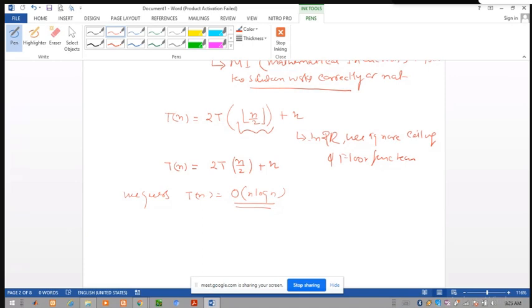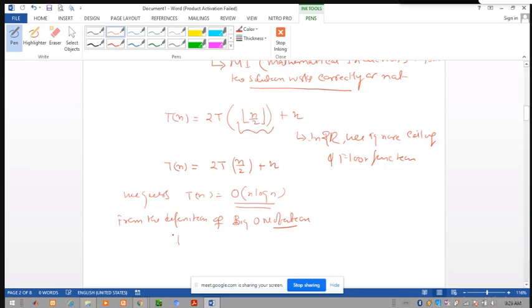So from the definition, suppose we guess T(n) is equal to order of n log n, then from the definition of big O notation, because we have written the efficiency in terms of big O, we know the definition of big O notation means this.